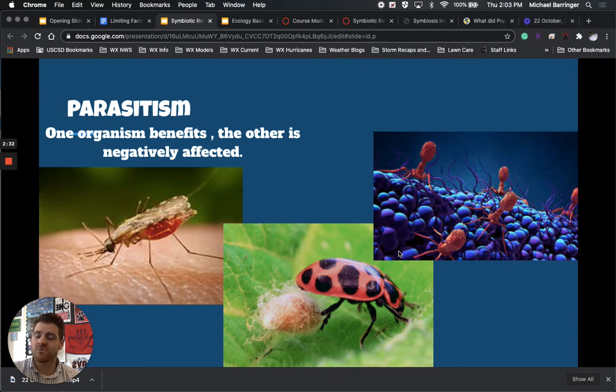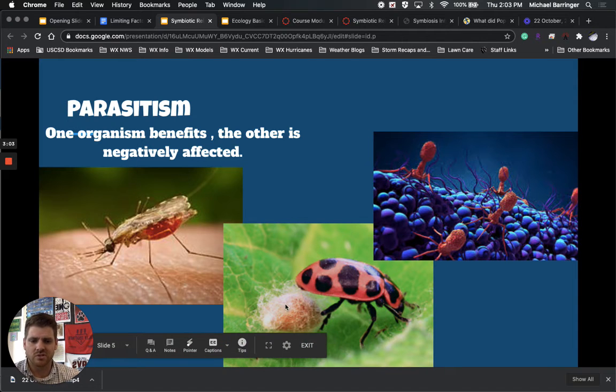On the last one, we've got parasitism, and this is where one benefits and the other one is negatively affected. The easiest and most common one that you guys can think about is mosquitoes. Mosquitoes land on your skin, take a bite of you, and get your blood, and so you are negatively affected because they put some sort of small venom inside of you, which causes you to swell up a little bit and can cause some sort of reaction. Whereas the mosquito just gains food. That's all they're getting from it. They're benefiting and we're responding negatively to it.